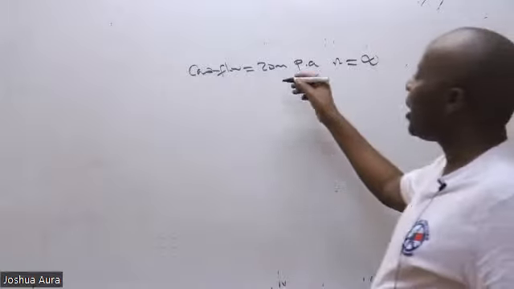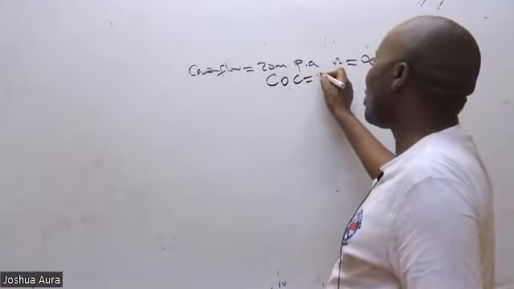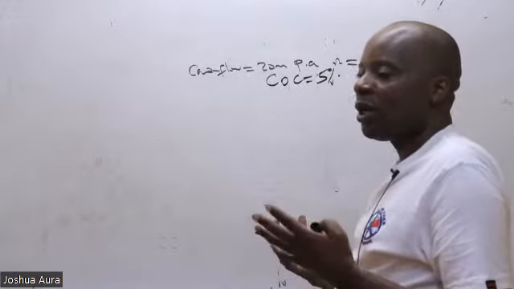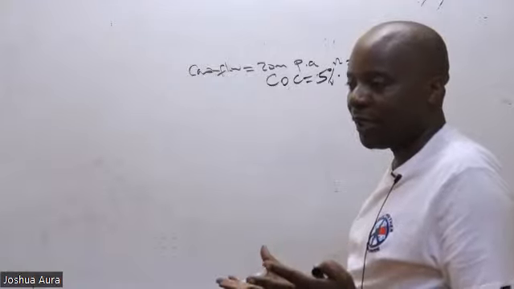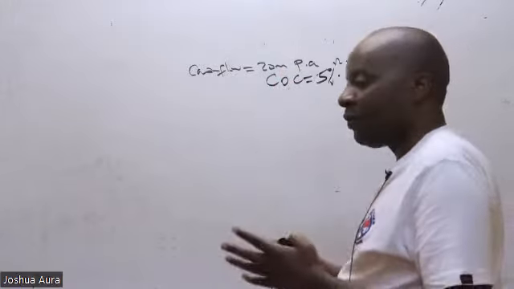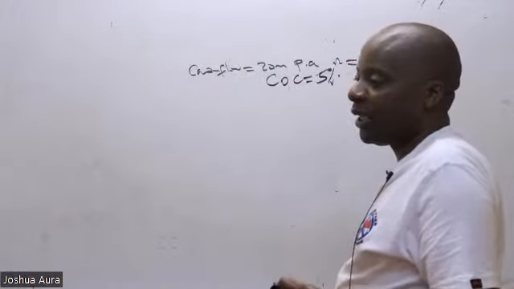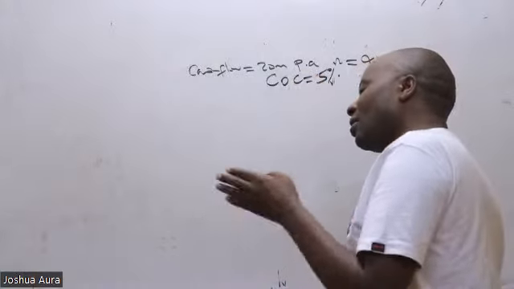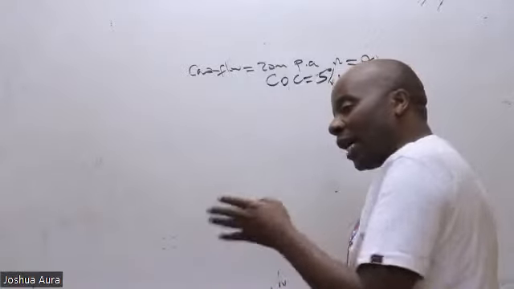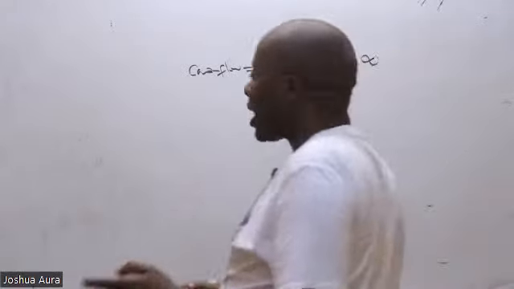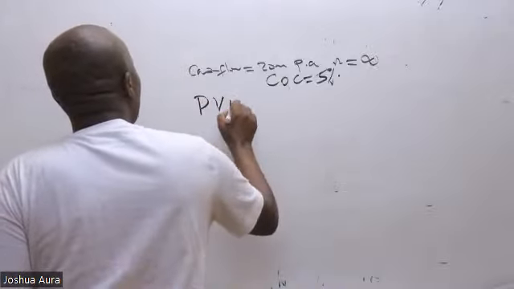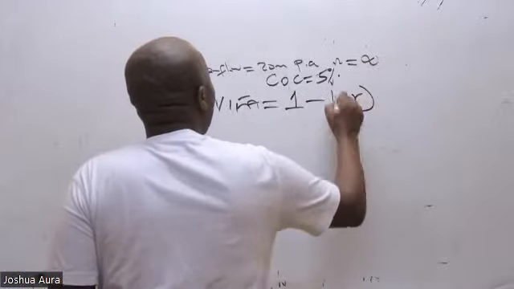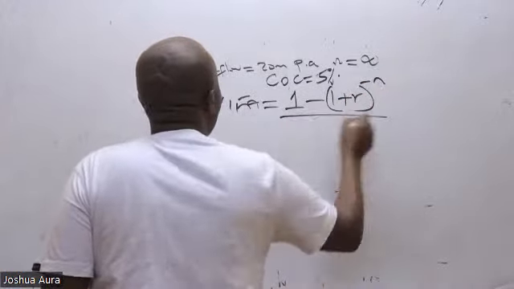And then he tells you that the required return, the cost of capital, is, for example, 5%. So Beatrice may want to be valued in terms of this particular cash flow she's receiving. What is her total net worth today? Listen, this 20 million per annum is a regular, uniform cash flow. So the formula that I'll apply here is the PV, which we've just said is 1 minus (1 plus R) raised to negative n, and then we divide everything by R.